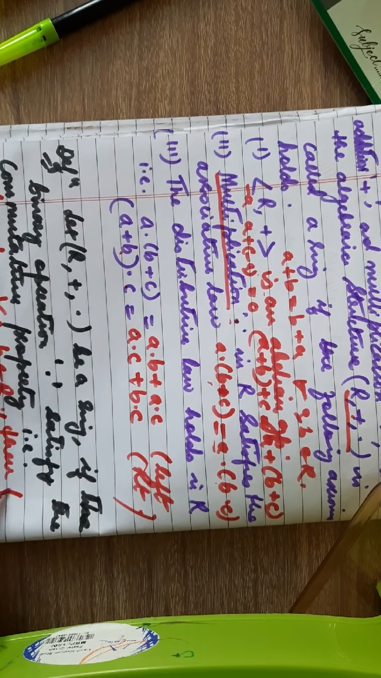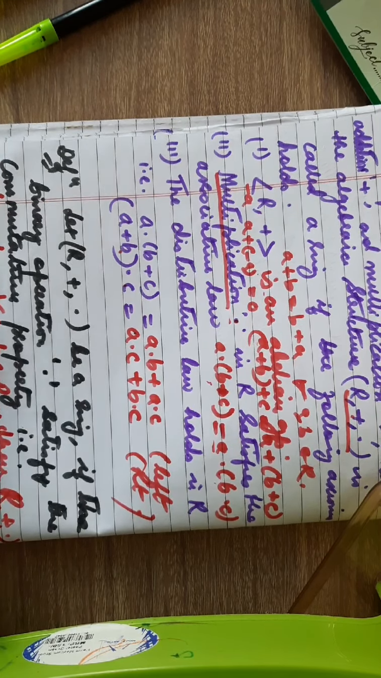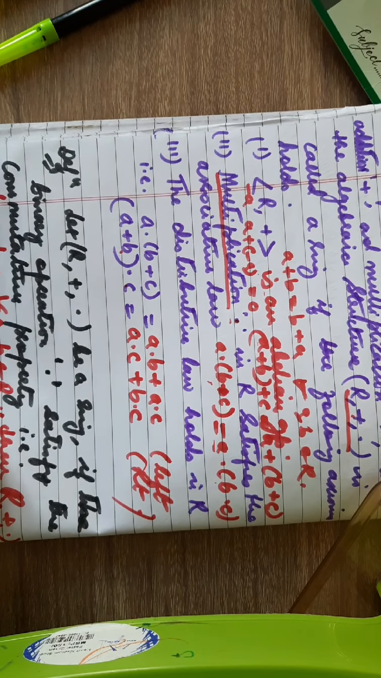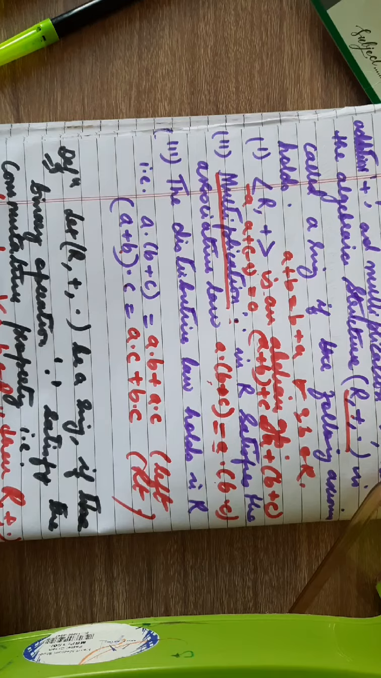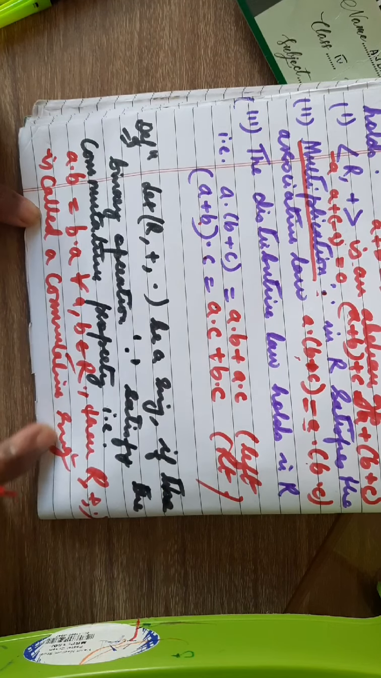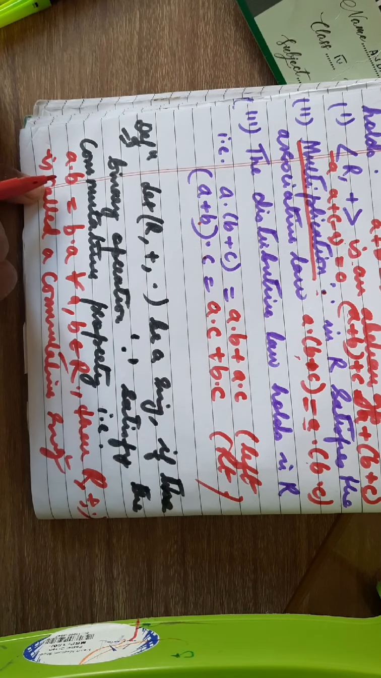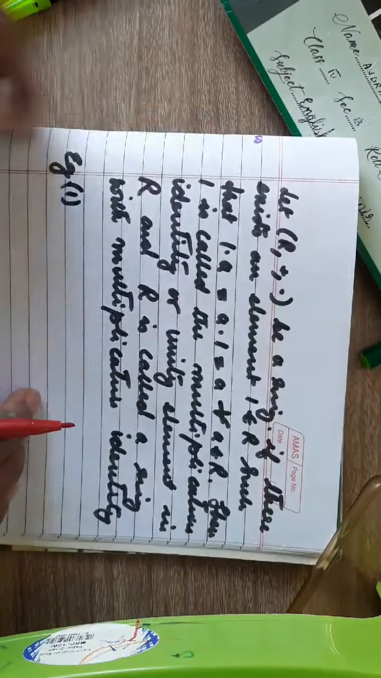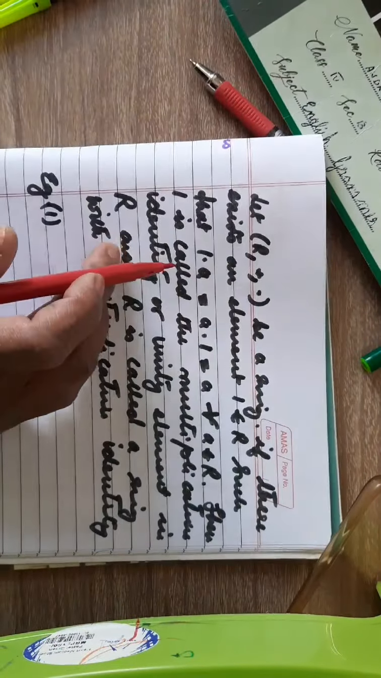Then in this case, (R, +, ·) is called a commutative ring. So (R, +, ·) will be called a commutative ring if it satisfies the property a · b equals b · a for every a, b belonging to R. Now next, let us define the next definition.